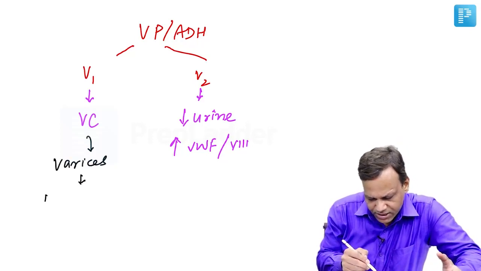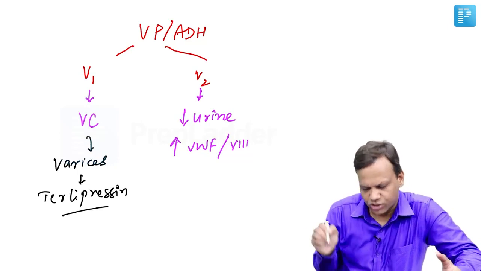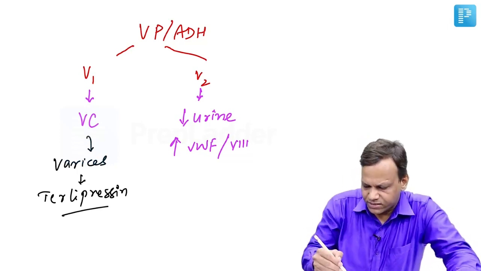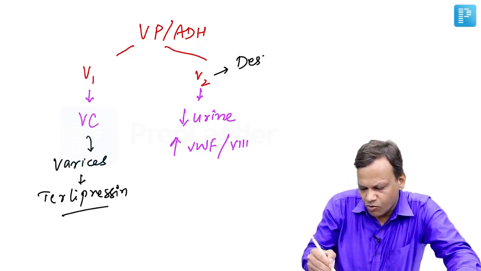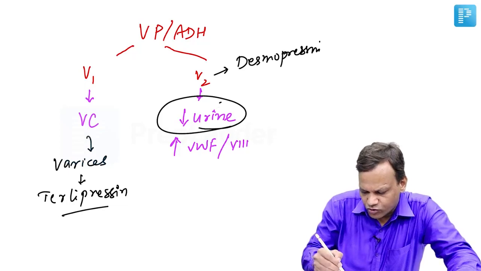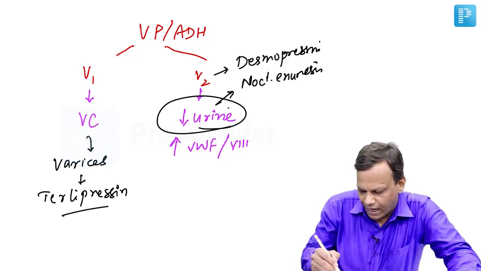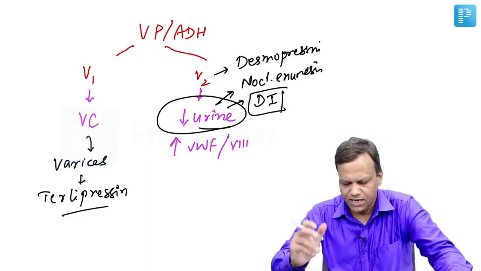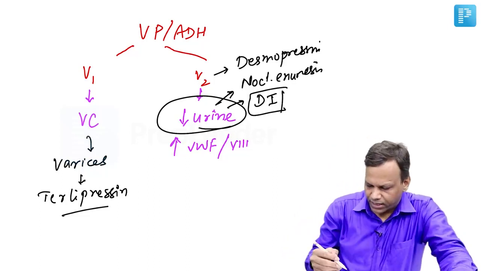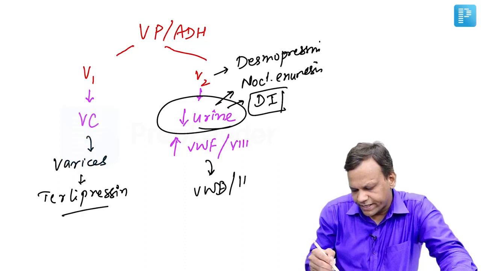The drug we use is terlipressin. Terlipressin stimulates V1 receptor and is used for esophageal varices, whereas the drug stimulating V2 receptor is desmopressin. And desmopressin decreases urine, so it is a drug of choice for nocturnal enuresis as well as drug of choice for diabetes insipidus. Mainly neurogenic diabetes insipidus, it is a drug of choice. Then it can also be used for treatment of von Willebrand disease and hemophilia.